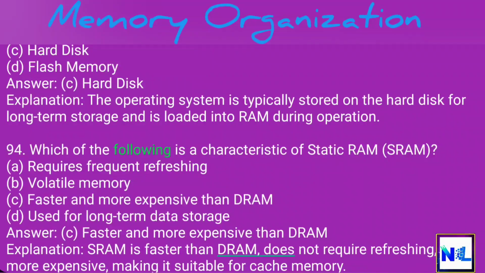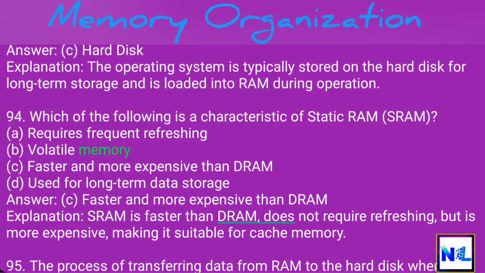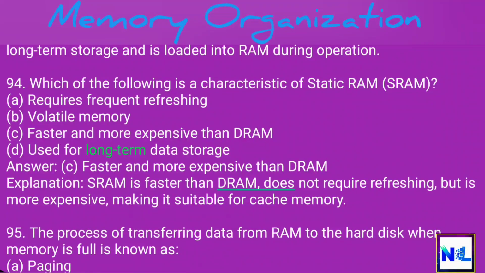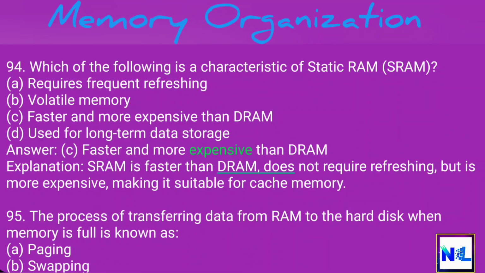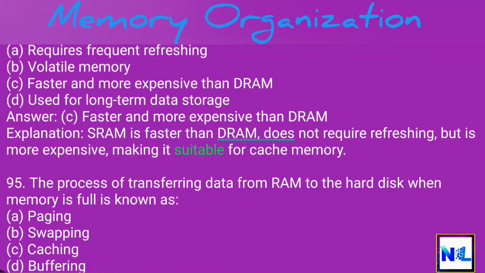94. Which of the following is a characteristic of static RAM, SRAM? A. Requires frequent refreshing. B. Volatile memory. C. Faster and more expensive than DRAM. D. Used for long-term data storage. Answer. C. Faster and more expensive than DRAM. Explanation. SRAM is faster than DRAM, does not require refreshing, but is more expensive, making it suitable for cache memory.